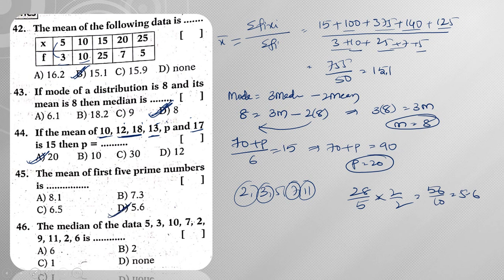Next, the median of the given data. So first of all, write it in ascending order. So 2, 2, next 3, next is 5, next is 6, next is 7, next is 9, 10, 11. Now if you observe, how many observations are there? 4, and here 4, the middle one is 6, hence the answer is 6.